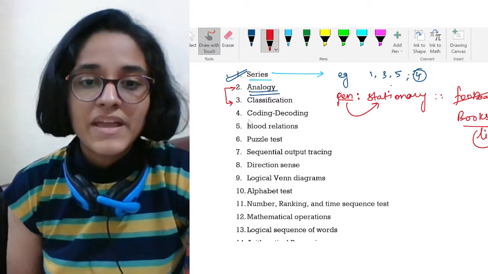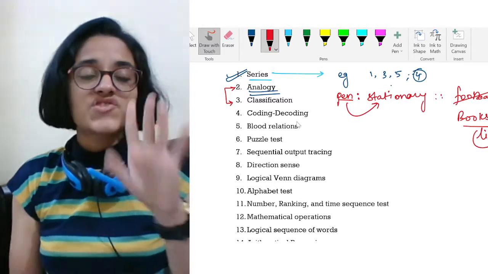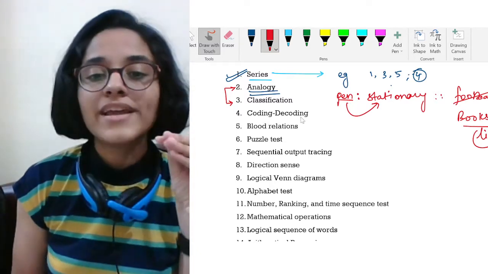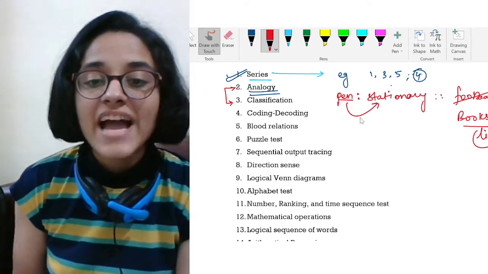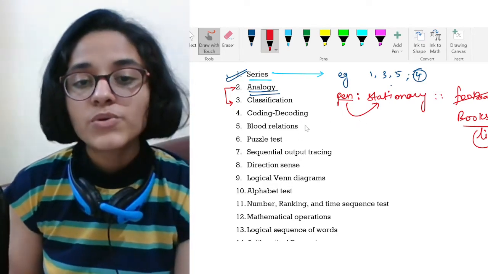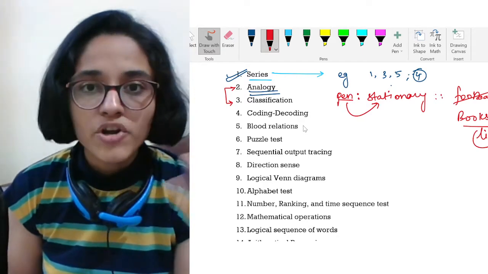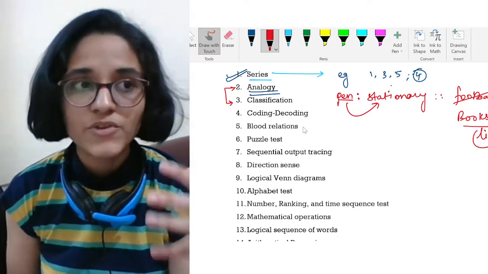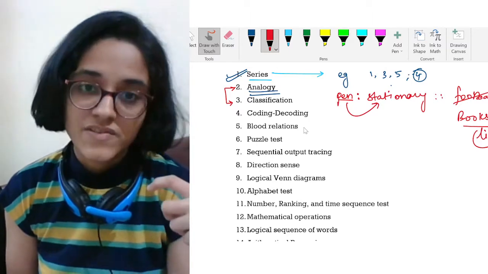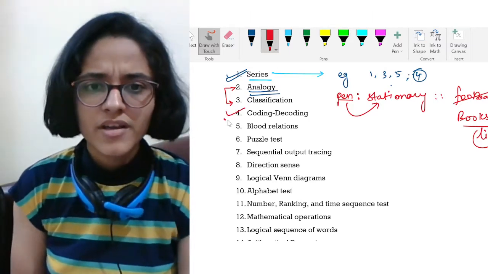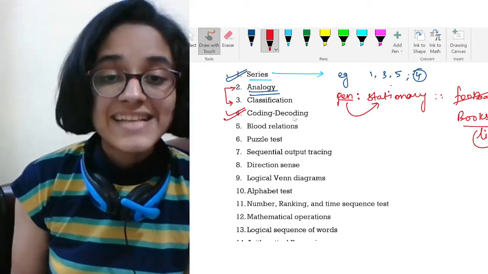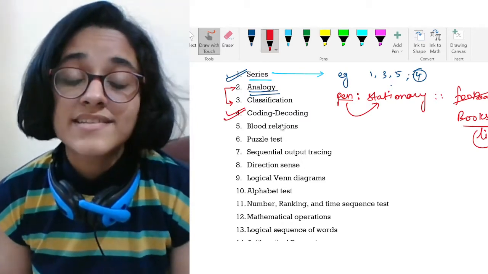It can be wrong. Next, we have coding decoding. I like this chapter a lot because coding decoding is something which is cool. You need to decipher codes. Here you need to see some sort of relation between patterns, and you need to think about the probable answer to any of the particular sequence. So I like it a lot. Details related to this will definitely be discussed in the video.